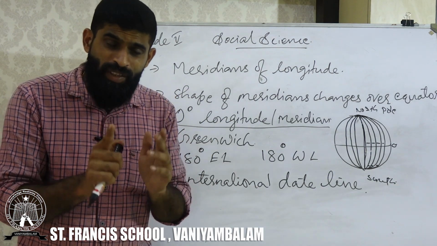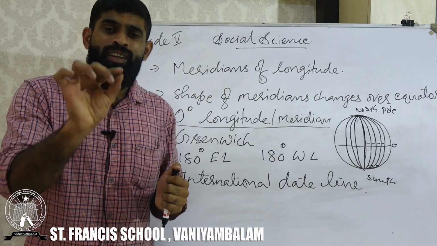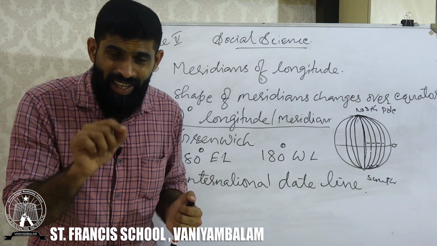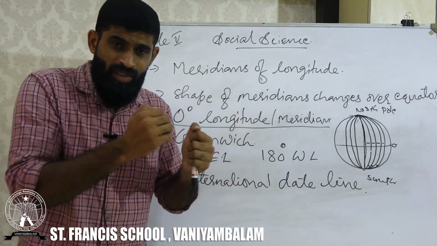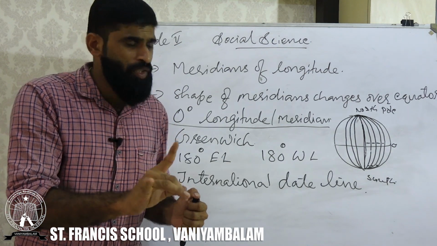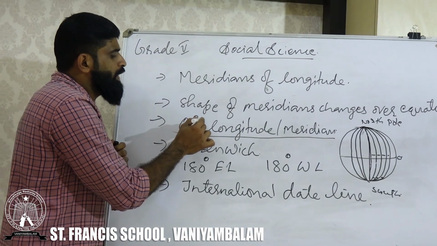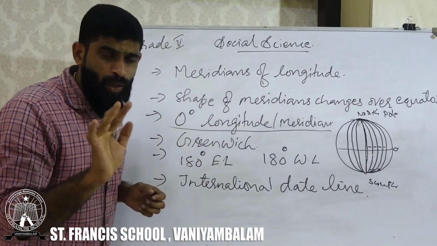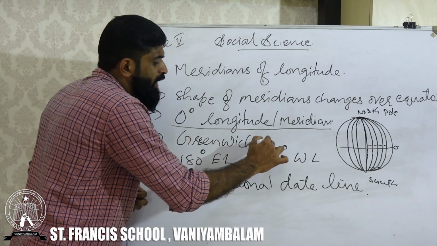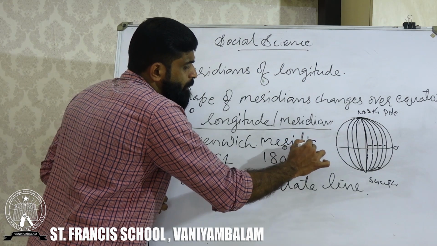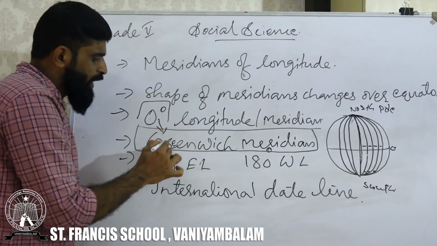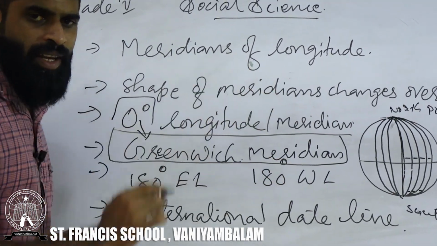Out of that 360, we are going to take one important longitude or meridian. It is 0 degree longitude. 0 degree longitude can be called the Greenwich Meridian. Okay, take a look at this. 0 degree longitude is called the Greenwich Meridian.